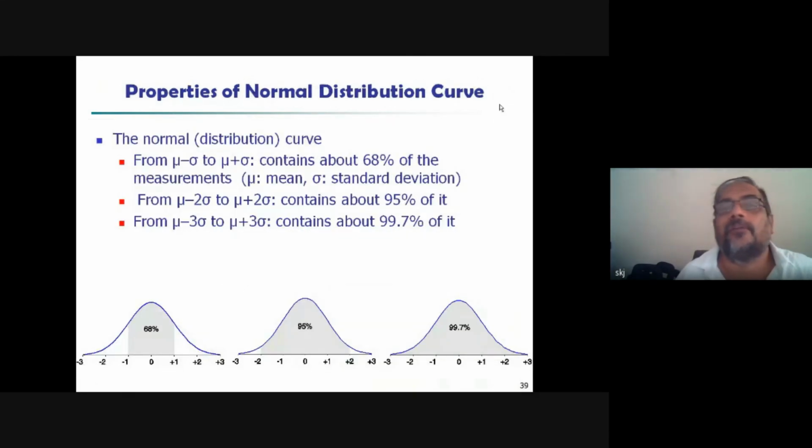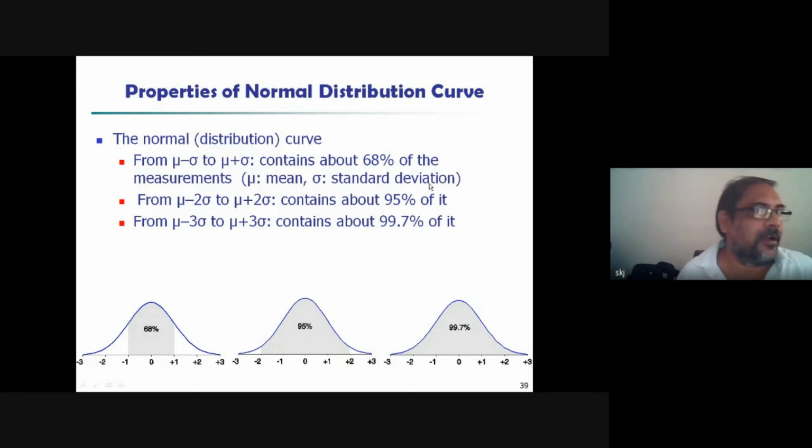These are properties of the normal distribution. Normal distribution is very frequently known. But how is the data distributed? The normal distribution curve from mu to this one, to mu to this one, contains about 68% of data. Here mu is the mean, and this is the standard deviation.